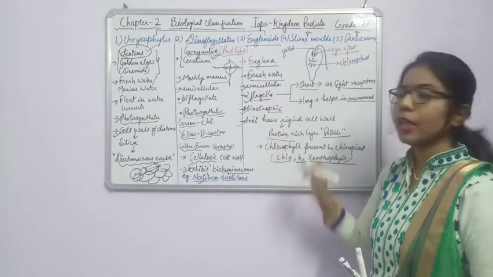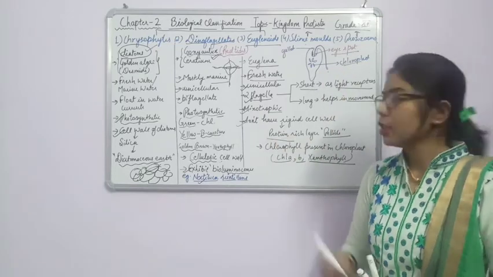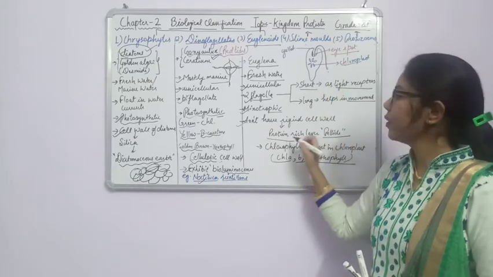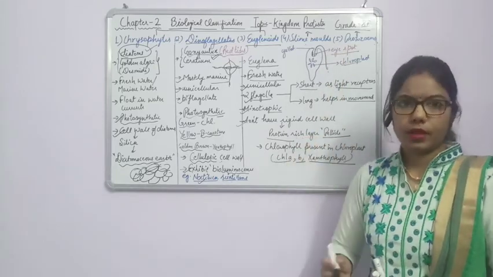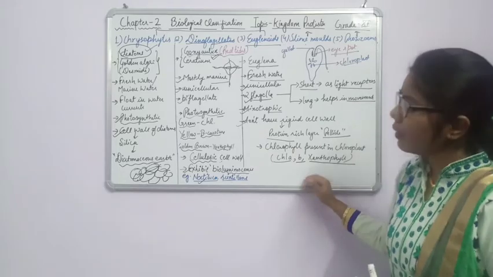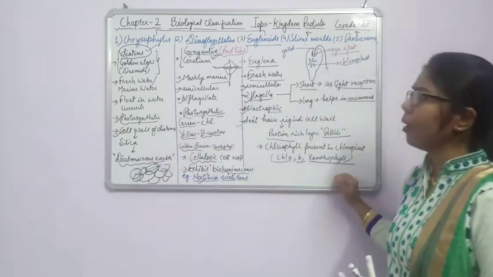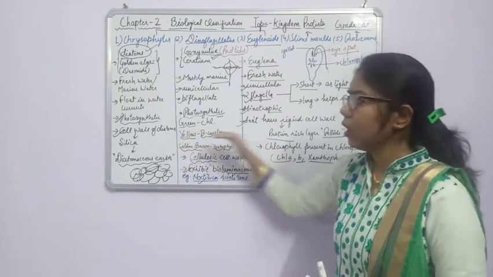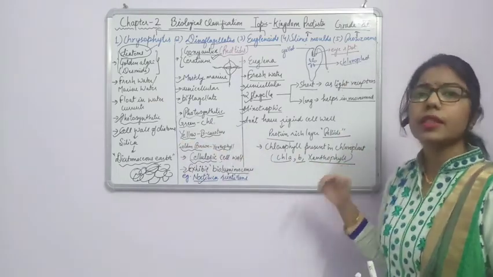And what is this made up of? This is made up of protein. So we can say that instead of the cell wall, there is a pellicle which is rich in protein. Fine. So if I ask you to compare all of these, we can say that all of them have some distinct feature.